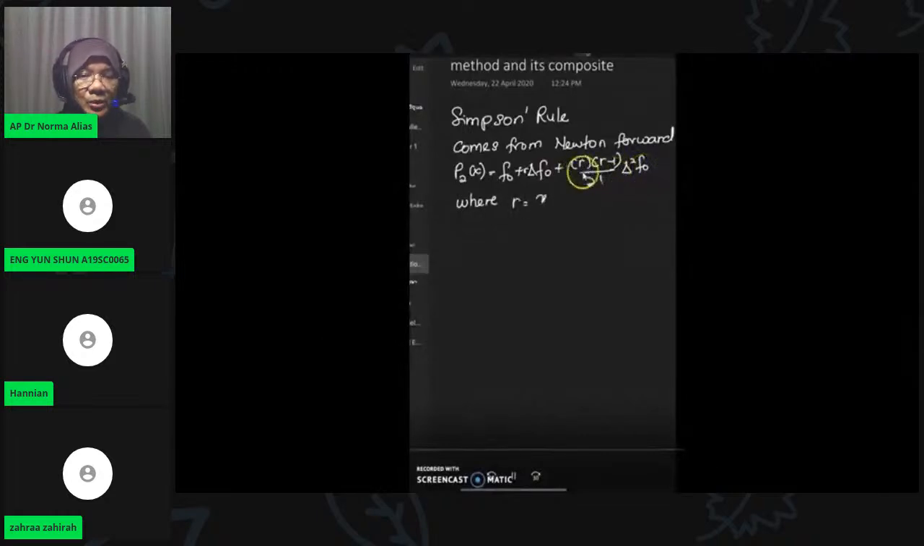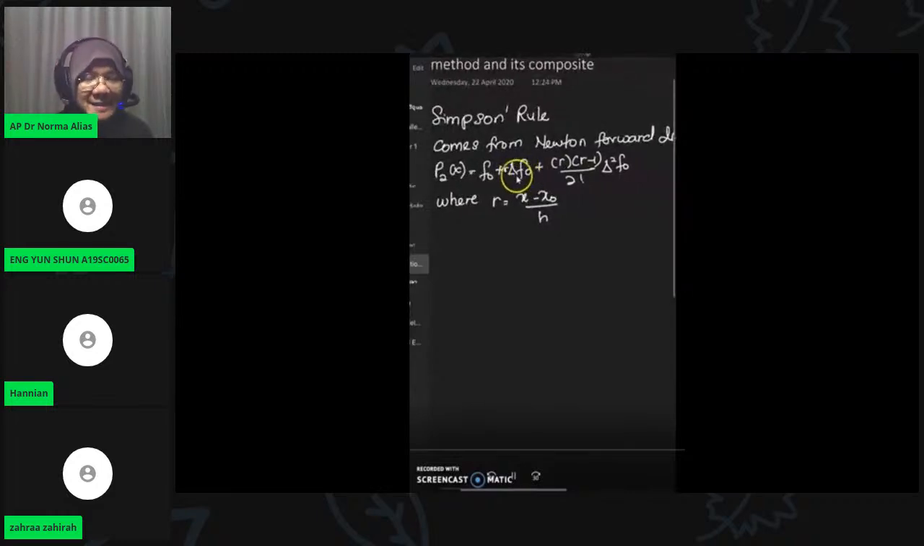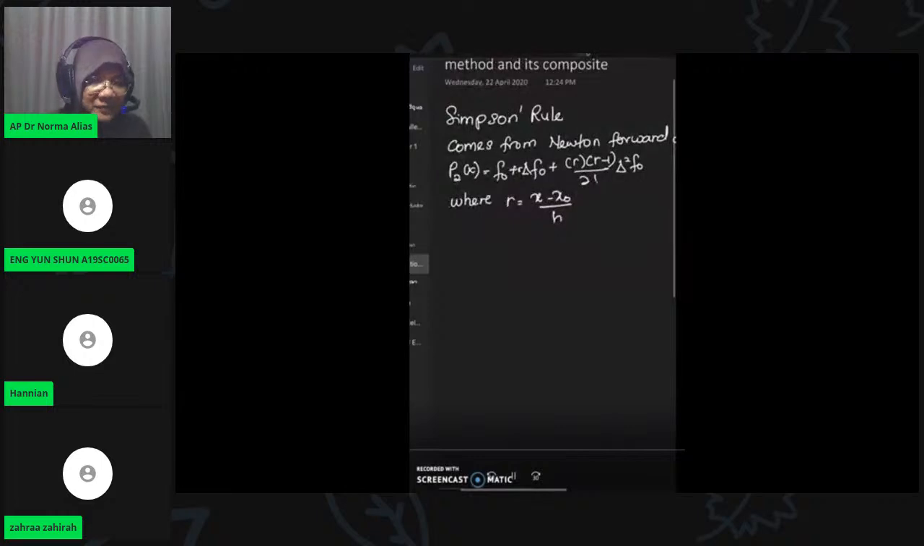So now we know that r is what? It is a number to achieve the x. It is x minus x naught divided by h. We many times write r. R is the process from x naught to achieve x with the size of interval h, all right? So Newton forward is for uniform data because the size of the data interval is h.